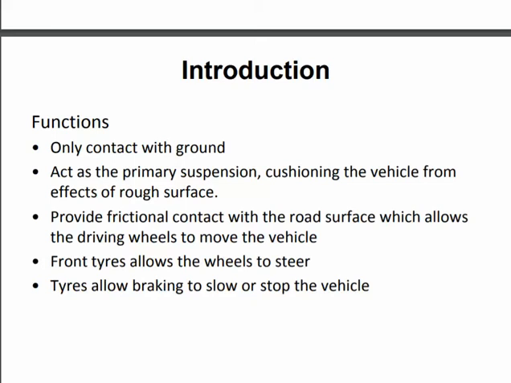The materials of the modern pneumatic tire are synthetic rubber, natural rubber, fabric and wires, along with carbon black and chemical compounds. They consist of a tread and a body.